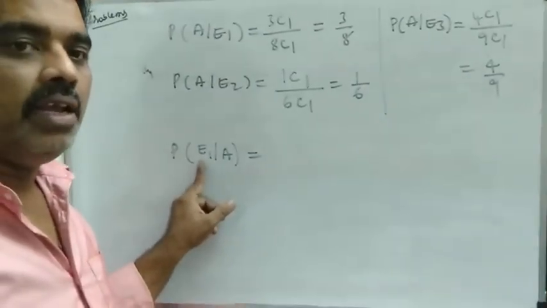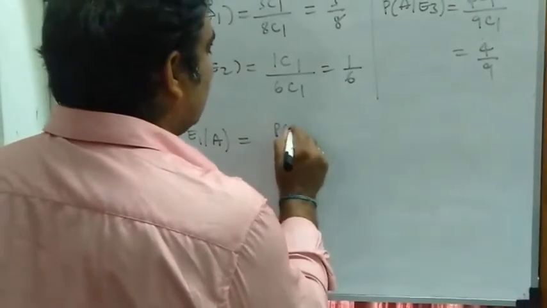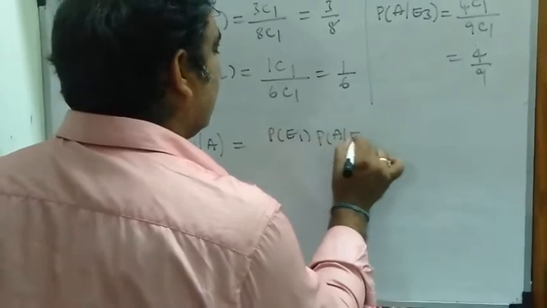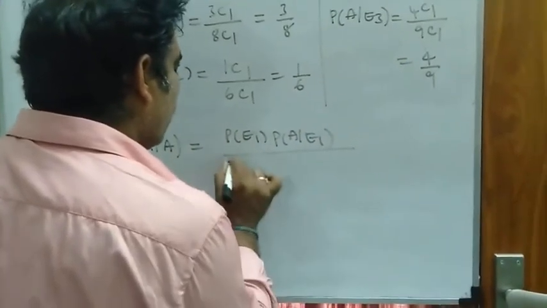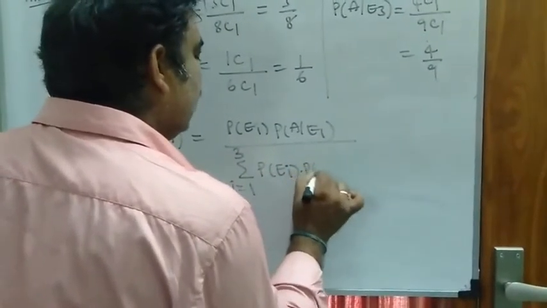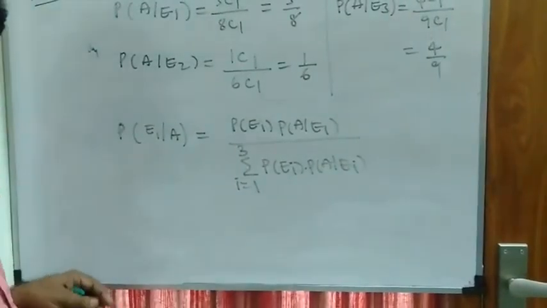P of E1 given A. By Bayes theorem, it is P of E1 into P of A given E1 by the summation over i equal to 1 to 3 of P of Ei into P of A given Ei.